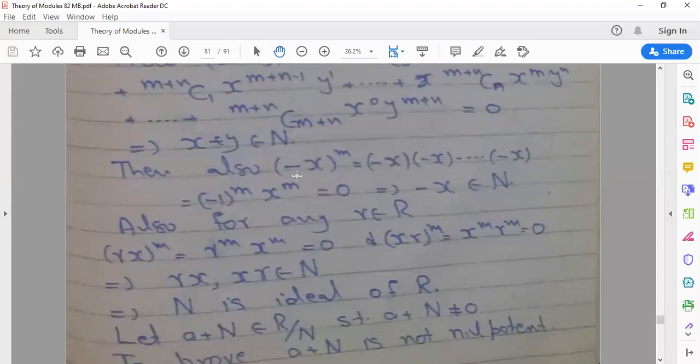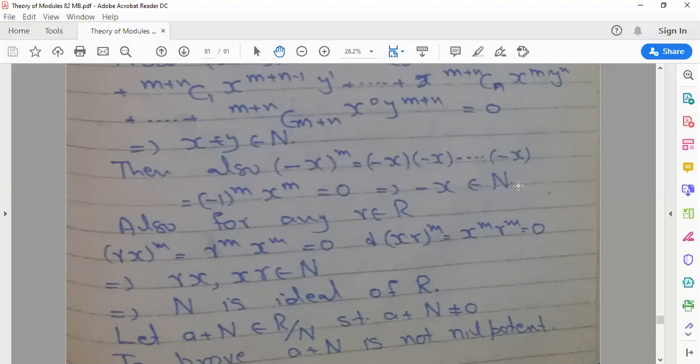After this we have proved that (-x)^m. We write m times (-x), and we also write (-1)^m and x^m, because we write -1, -1, -1 and -x by using the binary operation of multiplication. By using -1 multiplied by -1 we write (-1)^m, and similarly x^m. Since x^m is equal to 0, we put 0 here, so the result will be 0. So we get -x belonging to N. That means N is a subgroup.